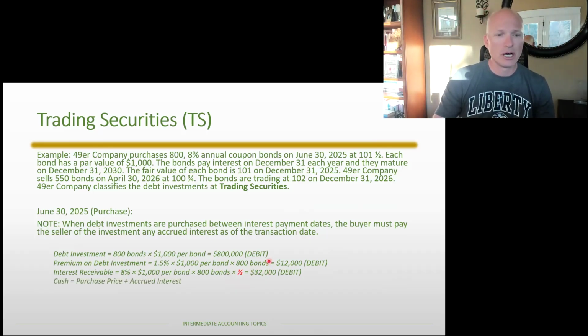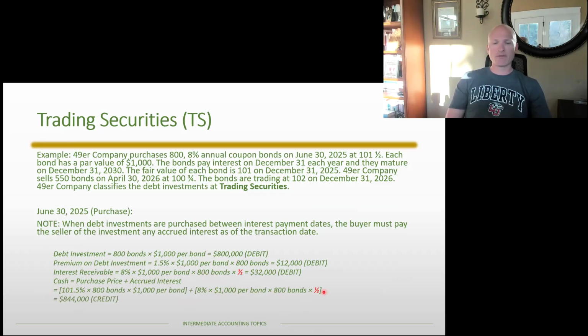The cash, of course, whenever we make that payment, we are going to have to pay them the purchase price, and we're going to have to pay them that contractually accrued interest. The purchase price again is 101.5%. The contractually accrued interest we just calculated is 8% times 1,000 times 800 times 1/2. And so the total amount of cash that I'm going to have to pay is $844,000.